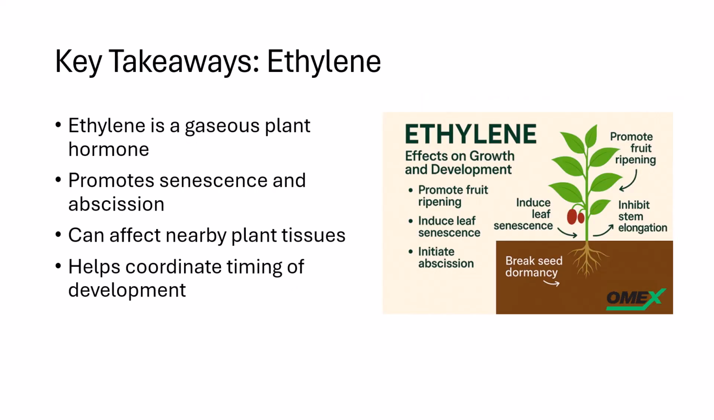The key takeaway from this activity is that ethylene is a gaseous plant hormone that promotes senescence and abscission. Because it can move through the air, it can affect nearby tissues, not just the tissue that produces it. This makes ethylene especially important for coordinating the timing of developmental events like fruit ripening and leaf drop.